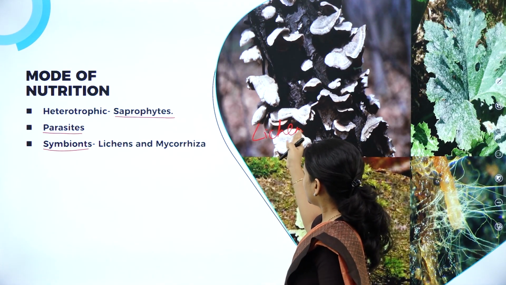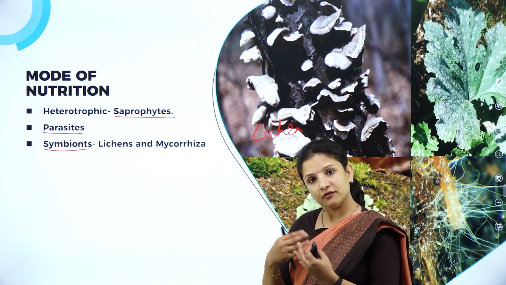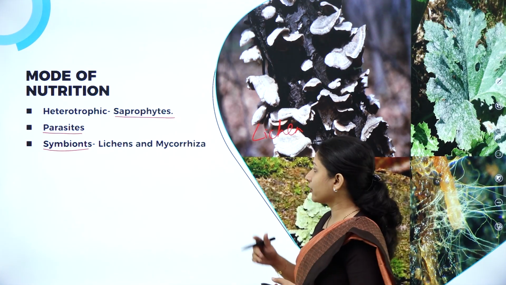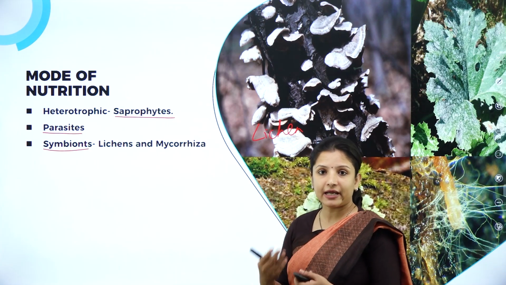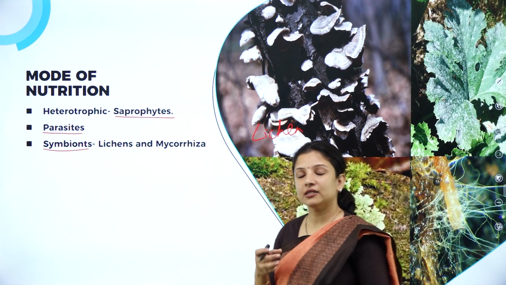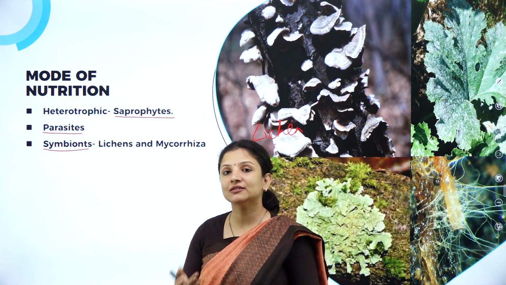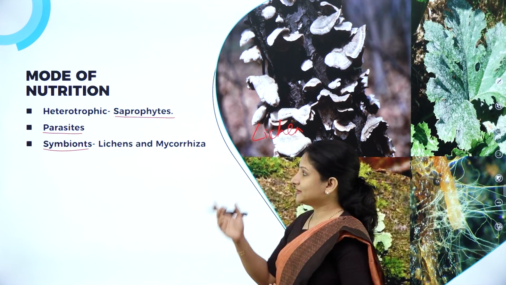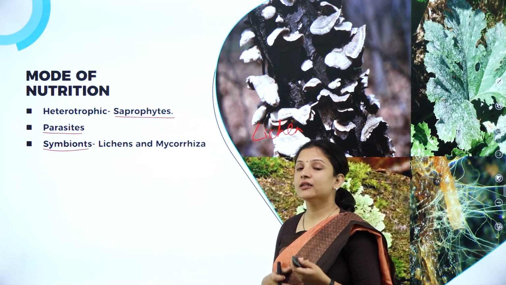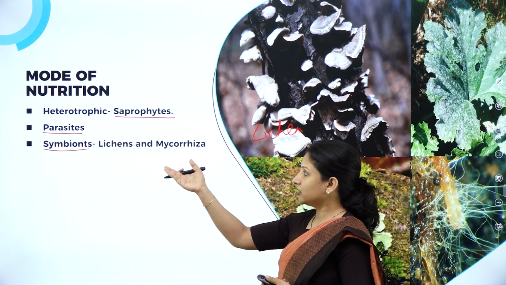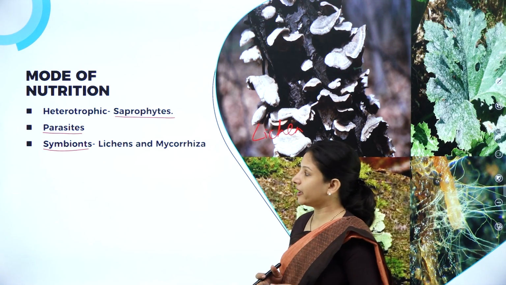Wherever lichens are there you can find fungi as well, and wherever mycorrhizas, which are the useful organisms, are there, you can also find lichen growing. Parasites means they grow on other plants and animals, wherein they cause diseases in plants and animals. So, they can be parasitic, they can be saprophytic also, and they can live in association with other organisms also, like symbionts between lichens and mycorrhiza.